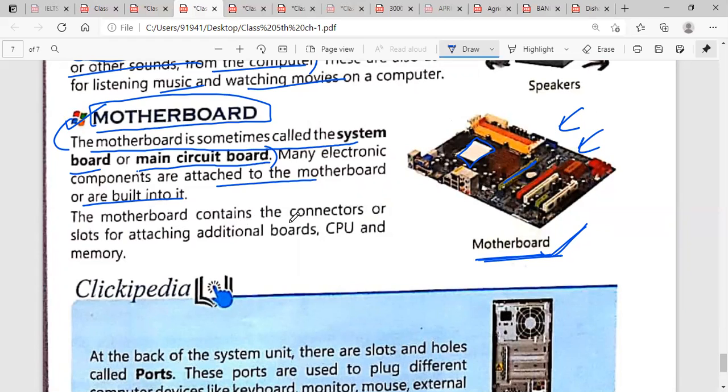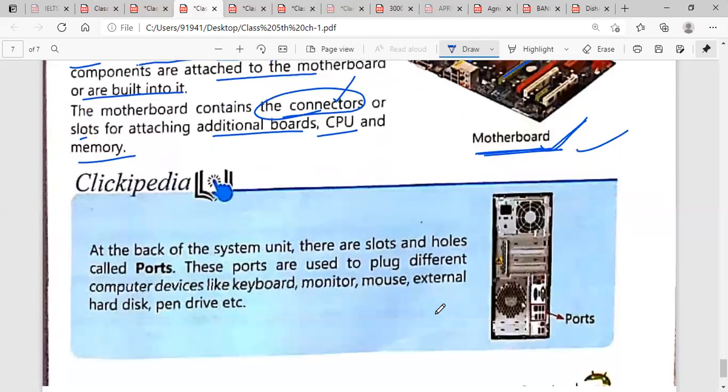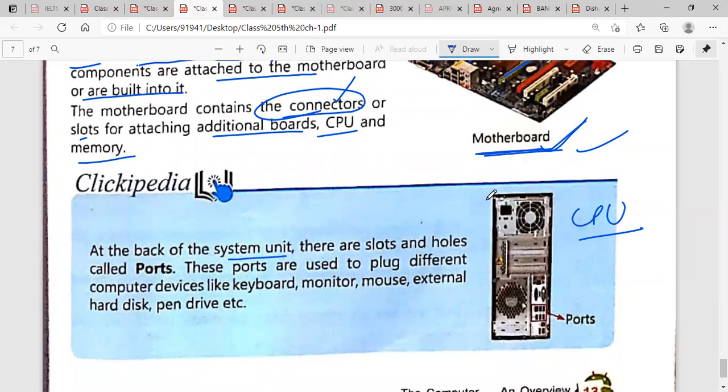The motherboard contains connectors. You can find the connectors or slots for attaching additional boards, CPU, and memory. Each and everything you can connect to this motherboard. Now at the back of the system unit, this is your CPU. Now look at the back. If there is a computer at your home, then you can also look at the back of this CPU.